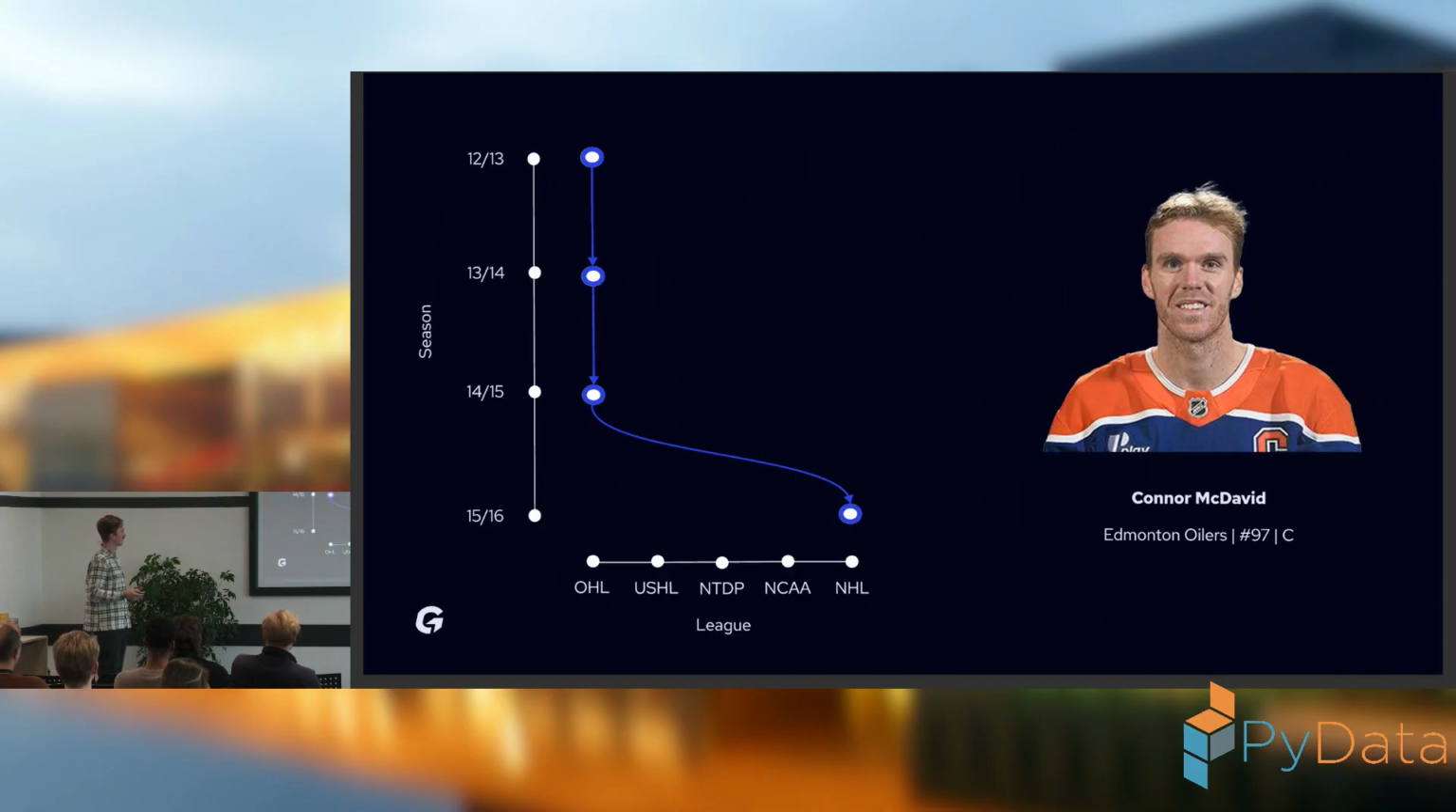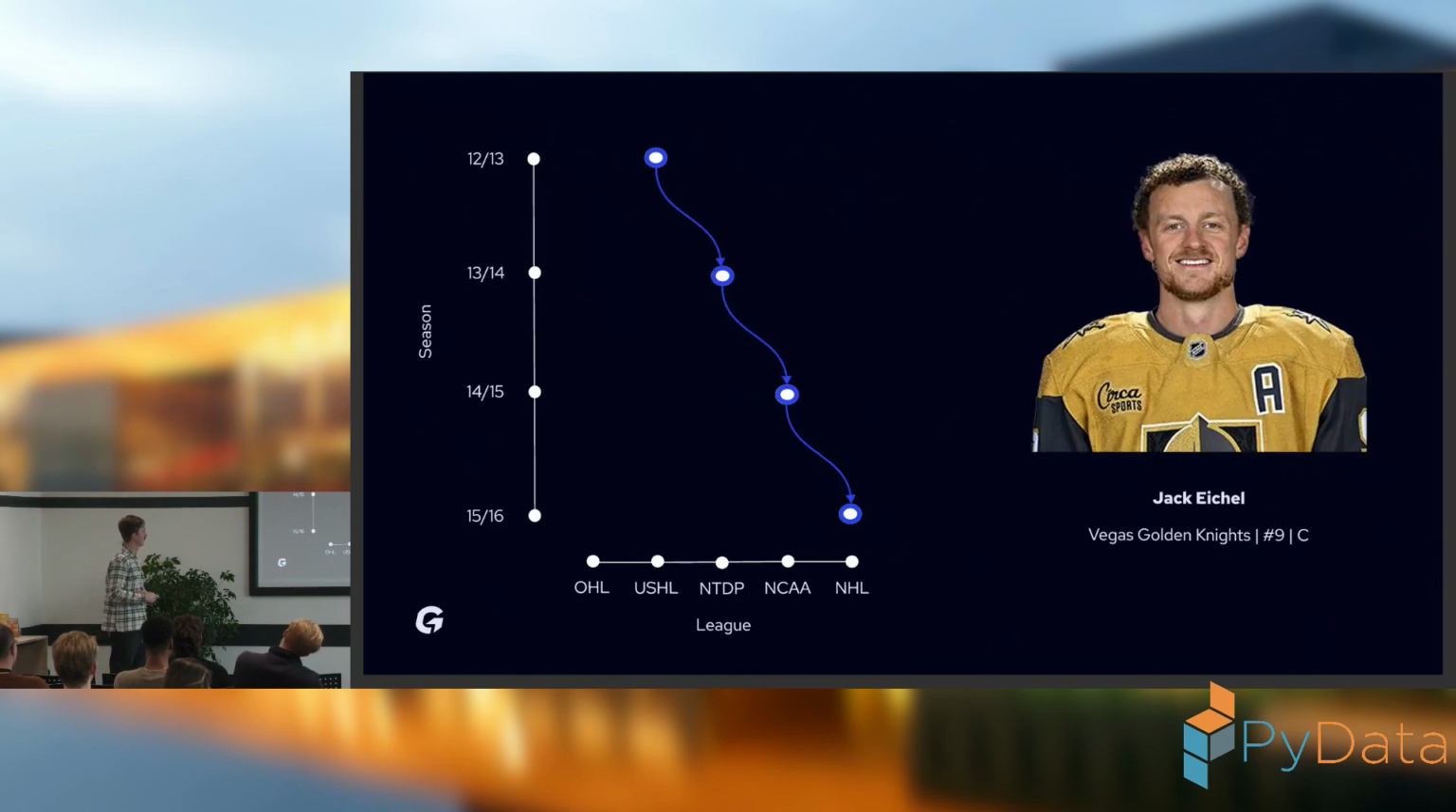So we can look at another player, which is Jack Eichel. He was drafted as number 2 that particular season, and he actually did the career path that I thought would be right. He actually transferred season by season, improving his competition and the level of the league he played in, until he was drafted into the NHL.